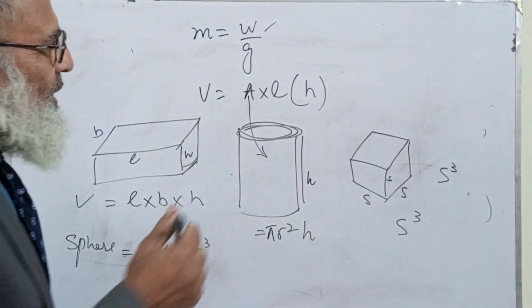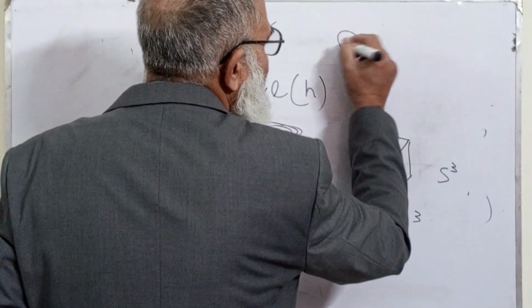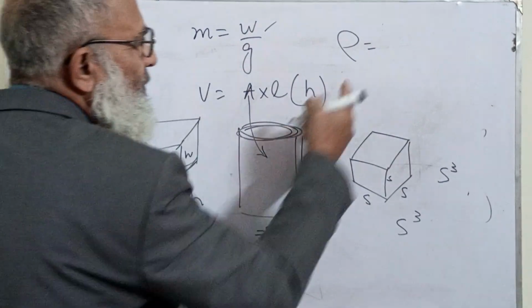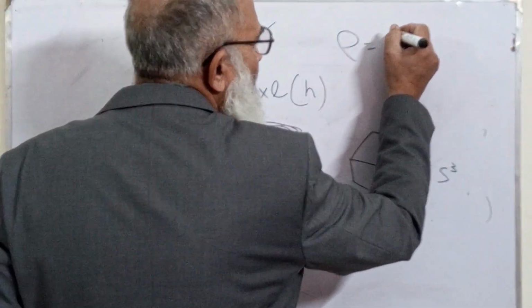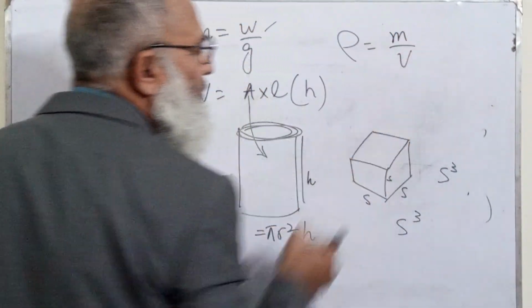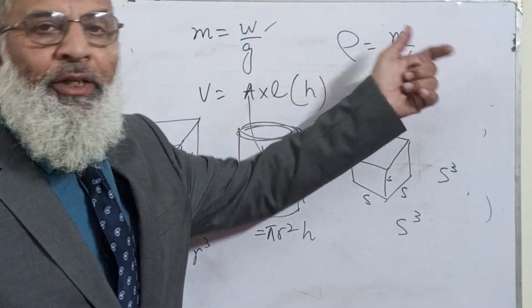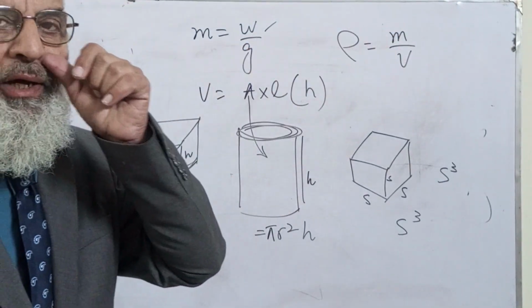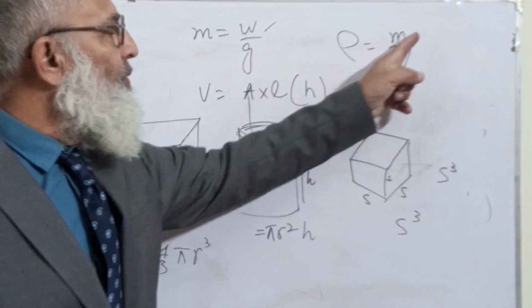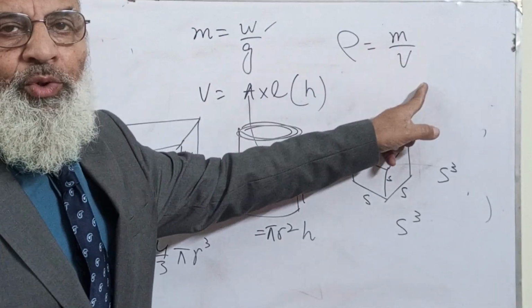Because the formula of density is rho is equal to mass per unit volume. If we want to find the density, we must know mass, we must know volume.